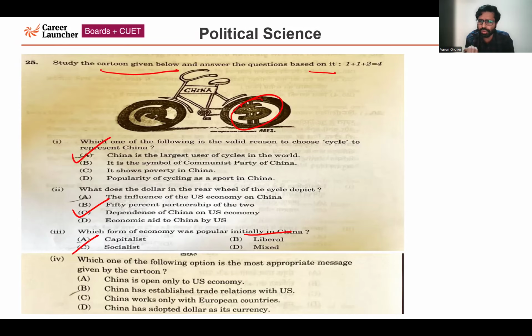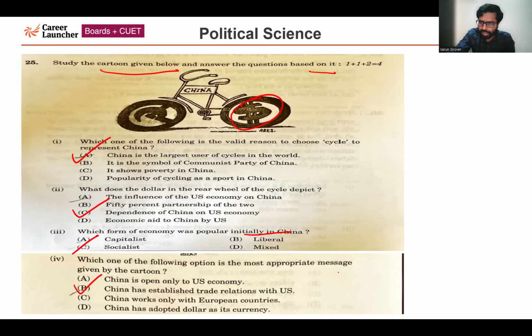The final question on the basis of this cartoon: which one of the following options is the most appropriate message given by the cartoon? Again, four options are given. The correct answer for this question is option B, that is China has established trade relation with USA. So all the four questions based on this cartoon have been answered.